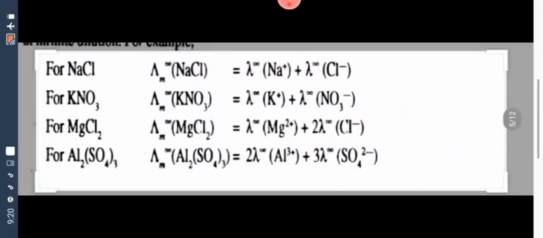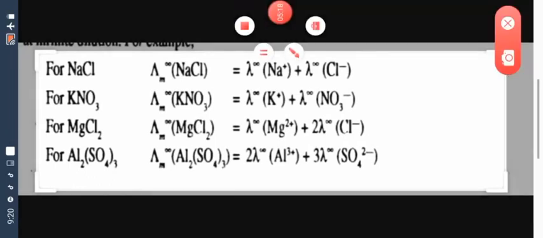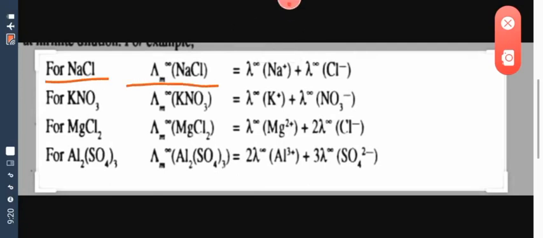Here are some examples, children, to make it more clear to you. Some electrolytes, both strong and weak, are mentioned here to make you understand the meaning of Kohlrausch law. The first example taken here is NaCl. The limiting molar conductivity for NaCl will be equal to the limiting molar conductivity of Na plus and limiting molar conductivity of Cl minus. And for KNO3 it will be the sum of K plus and NO3 minus. And for MgCl2 it will be equal to Mg2 plus and 2 Cl minus.